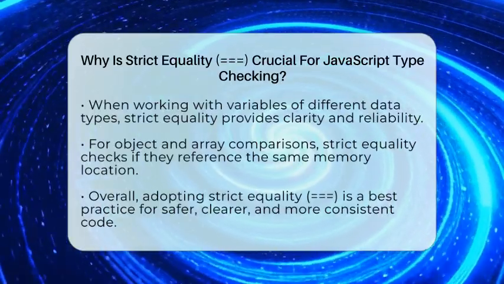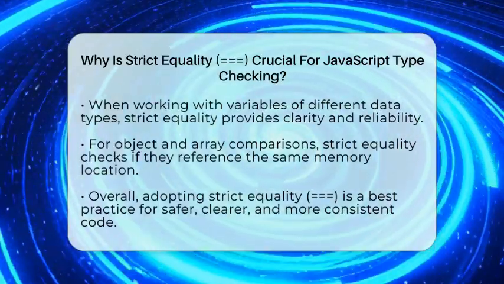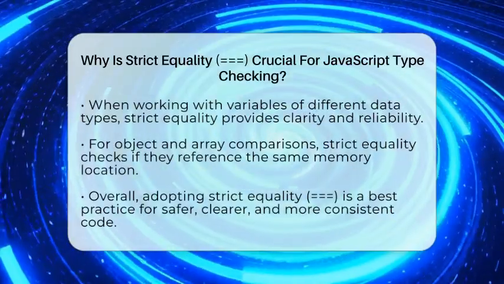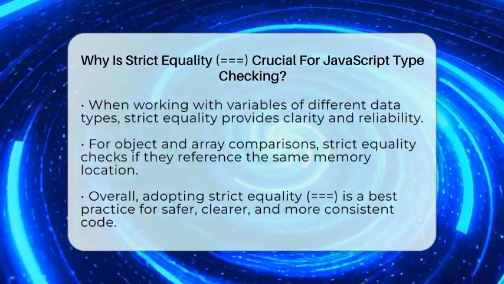When you want to be sure that both the type and value match exactly, always choose the three equals signs. It's a simple habit that leads to clearer, safer, and more predictable code.